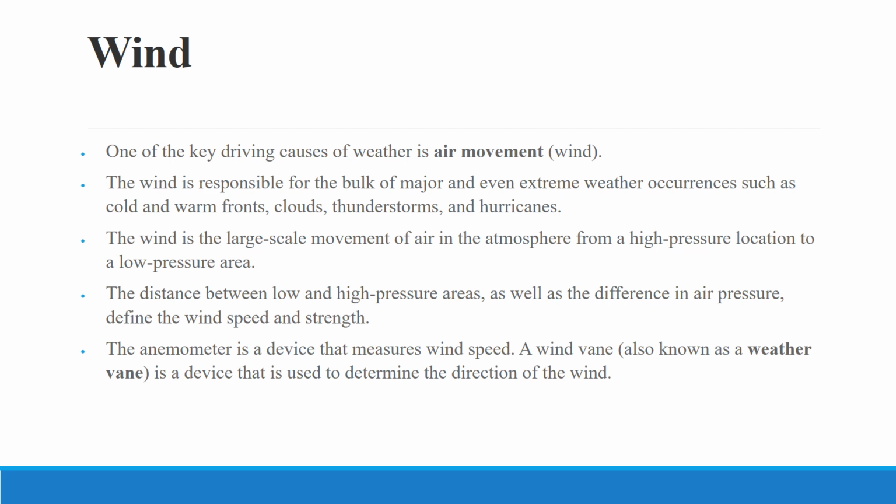a low-pressure area. The distance between low and high-pressure areas, as well as the difference in air pressure, define the wind speed and strength. The anemometer is a device that measures wind speed. A wind vane, also known as a weather vane, is a device also used to determine the direction of wind and the speed.